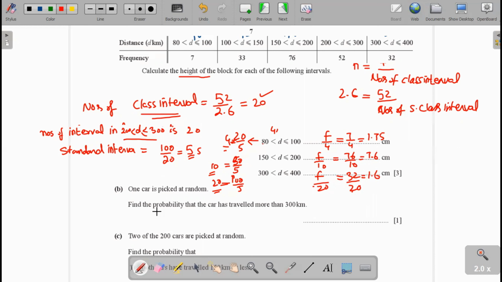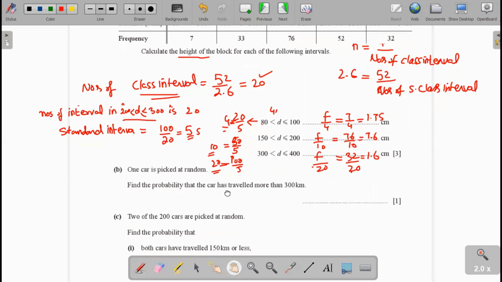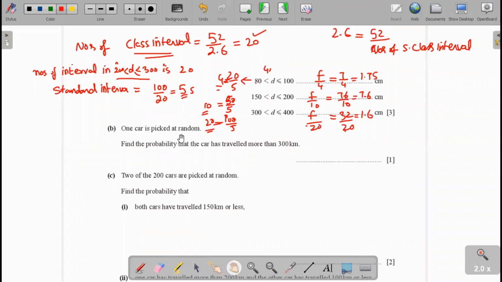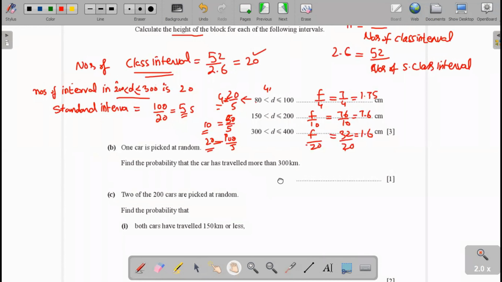Now go to part B. In part B, one car is picked at random. Find the probability that the car has traveled more than 300 kilometers.